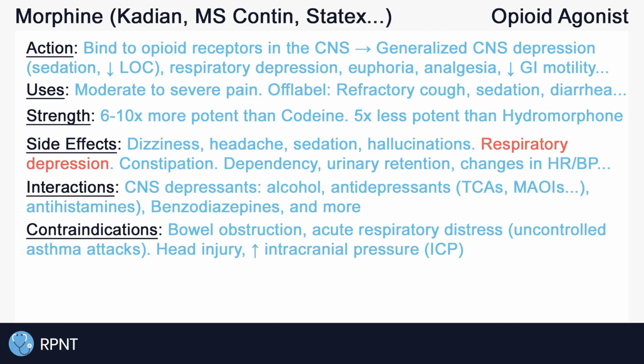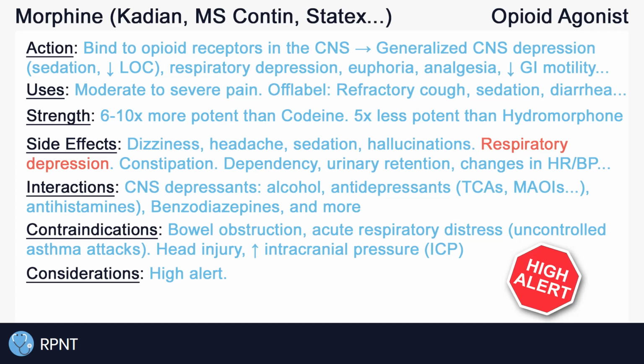Precaution should also be used in patients with head injuries or increased intracranial pressure. Make sure to monitor closely for sedation and respiratory depression in these patients. Morphine is considered a high-risk or high-alert medication. It is important to be aware of the policies and procedures regarding high-alert medications in your area. To avoid errors with administration, independent double checks are often required when preparing injectable morphine.